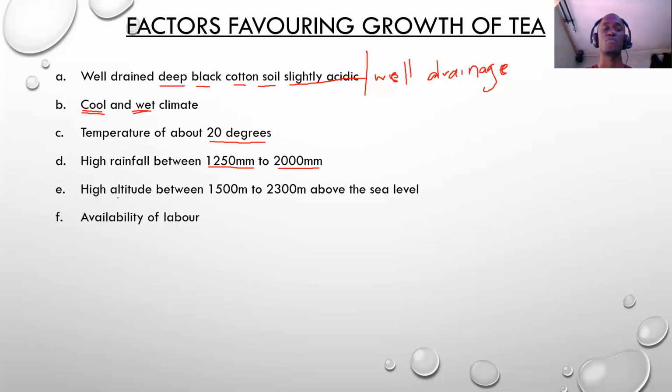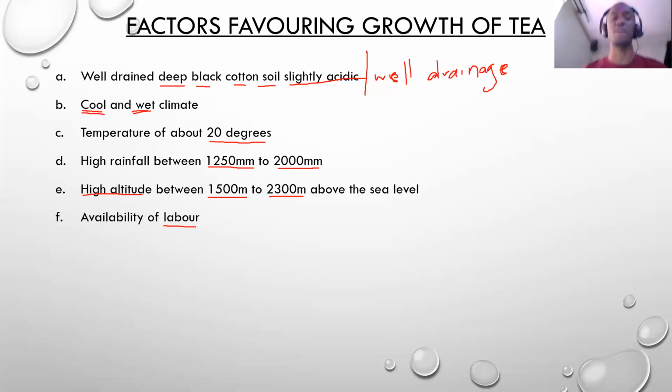And then we also require high altitude. Of course, you know, the higher you go, the cooler it becomes. So high altitude areas automatically are going to be very cool. So if tea grows in cool areas, automatically the altitude must be high. So this is a crop which requires high altitude of about 1,500 meters to 2,500 meters above sea level. And then it also requires labor. This is a crop which is very labor intensive. So it requires a lot of labor for it to be grown well.